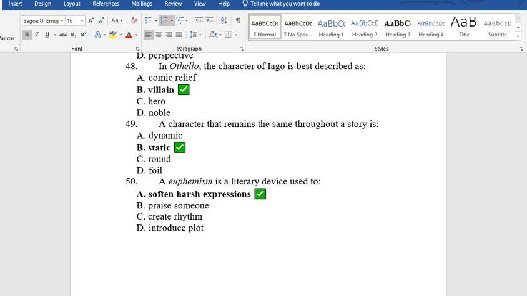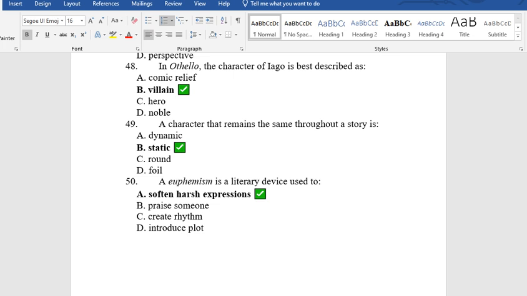49. A character that remains the same throughout the story is A. dynamic, B. static, C. round, D. foil. The answer is B. Static. That is, the character that remains the same from the beginning to the end of the story.